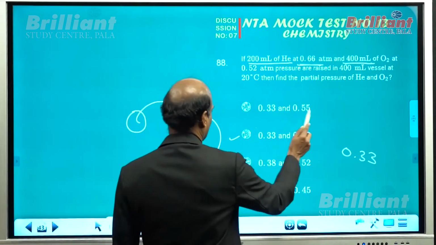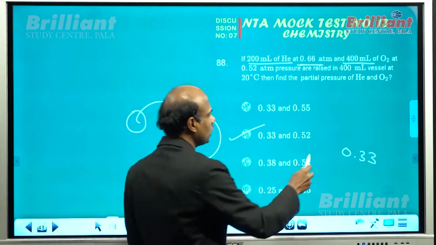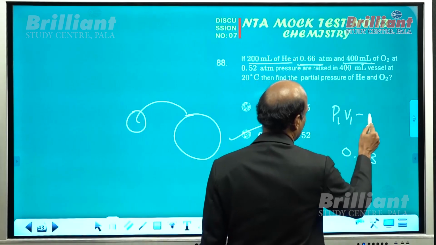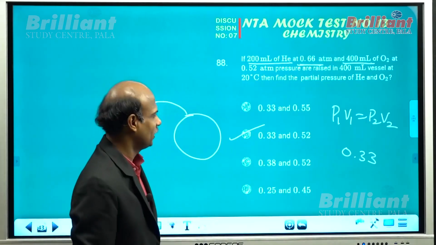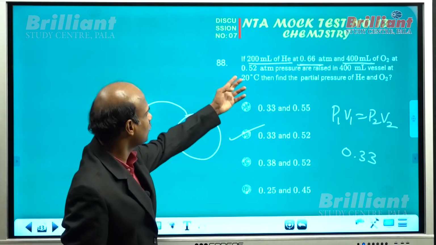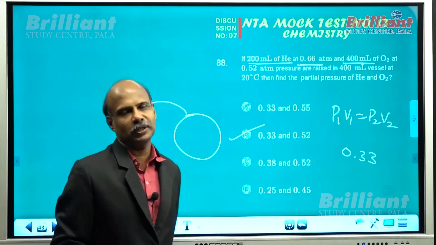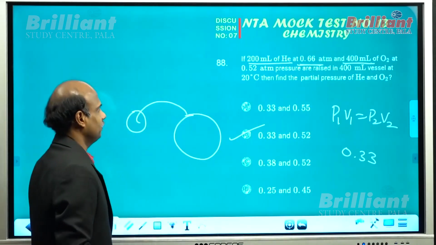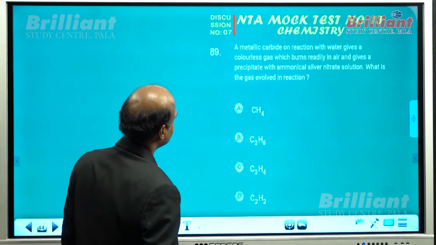So the correct option should be 0.33 and 0.52. You need not individually use the result like P1V1 equal to P2V2. You can use it, but no need of using that idea here, because volume gets doubled, pressure is halved. Volume remains the same, the partial pressure will be the same. Clear now?